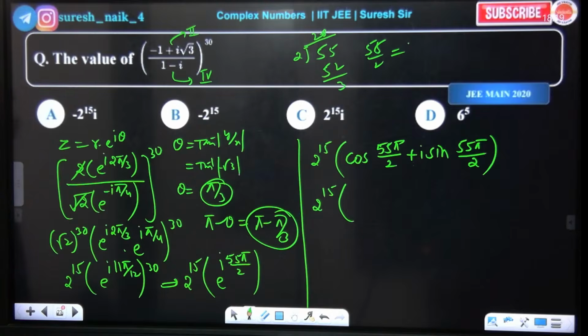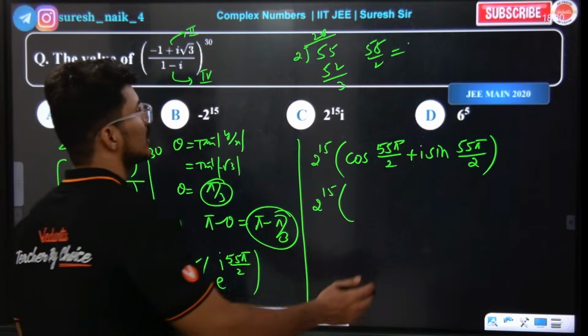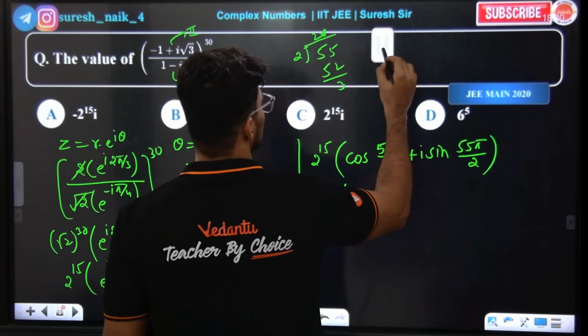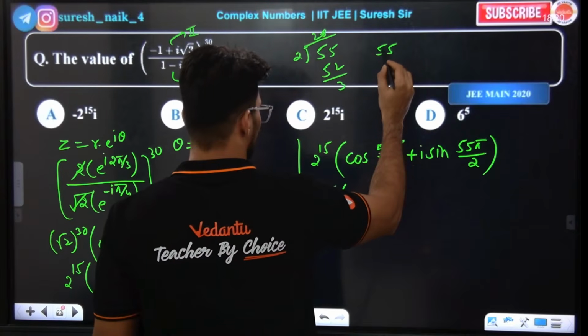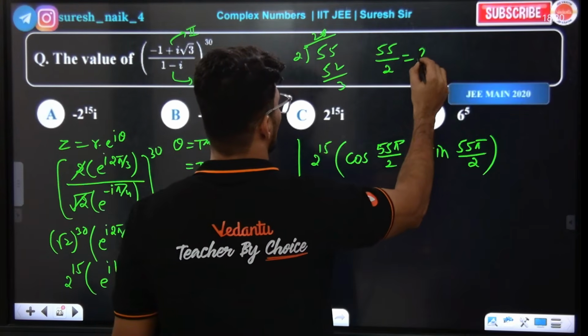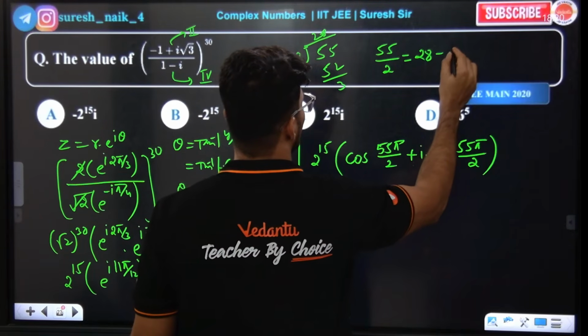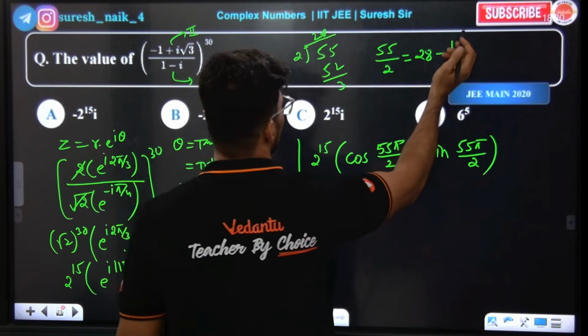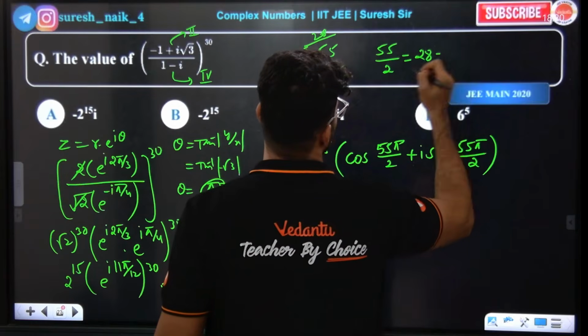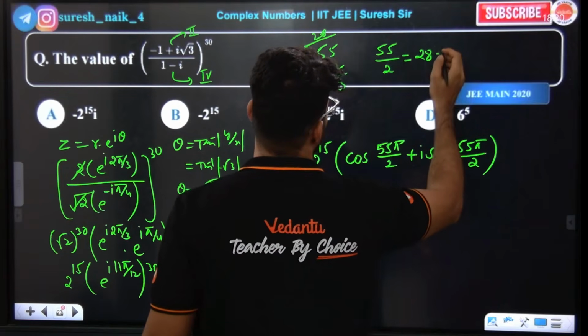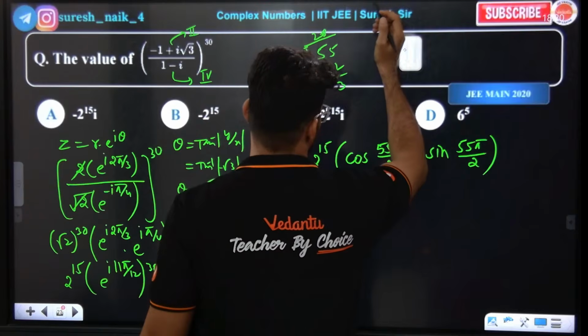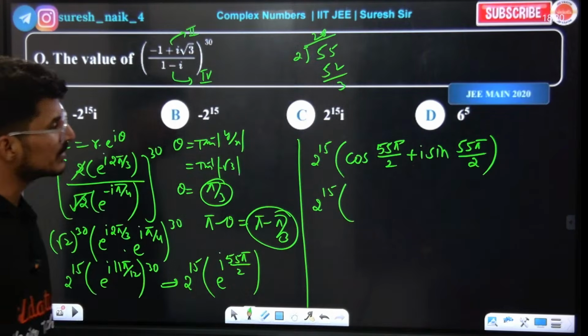See, 28 minus will do. 28, 2 into 28 is 56. That works. Guys, look at the point of view. We'll write it like this: 55 by 2 I'll write as 28 minus 1 by 3. No, 1 by 3 won't work. 28 minus something else.